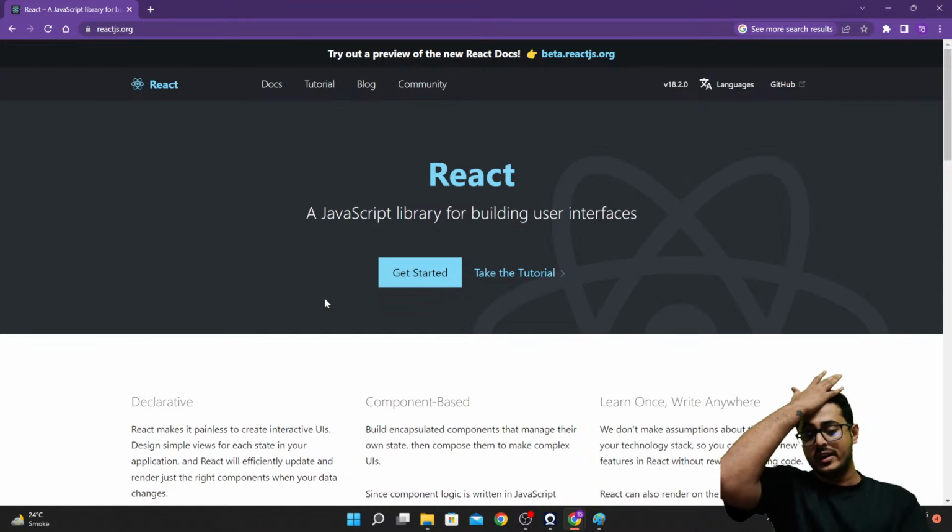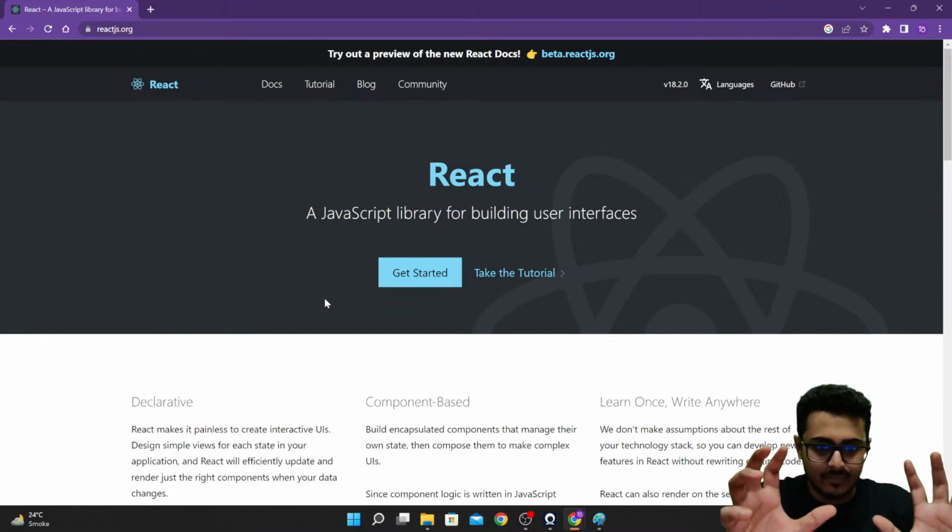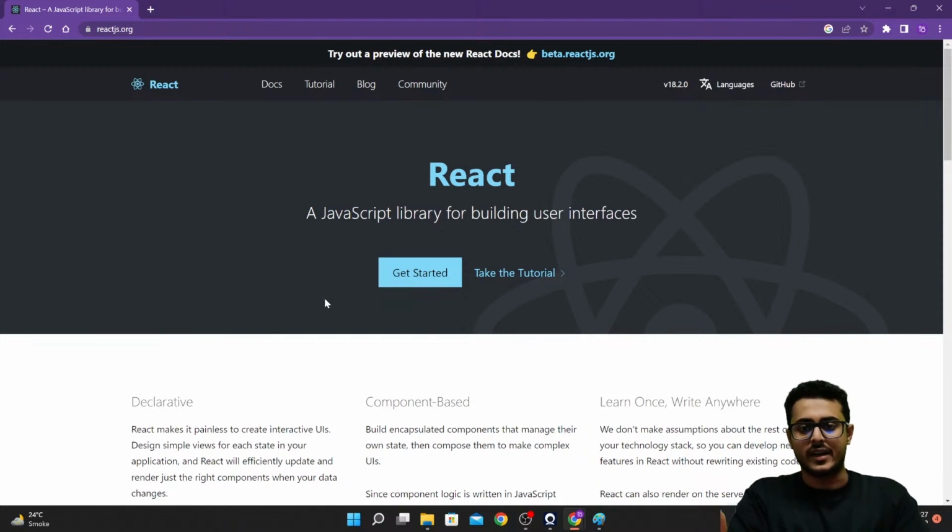The reason for learning React is pretty simple. My major concern at all times whenever I'm teaching is why I'm teaching React and why not Angular. I'll be coming back to what React is, but first I will be telling you guys why React. Any particular thing that I'm teaching or you are learning, it's good that you want to learn it because you are an explorer and you would like to learn different stuff.